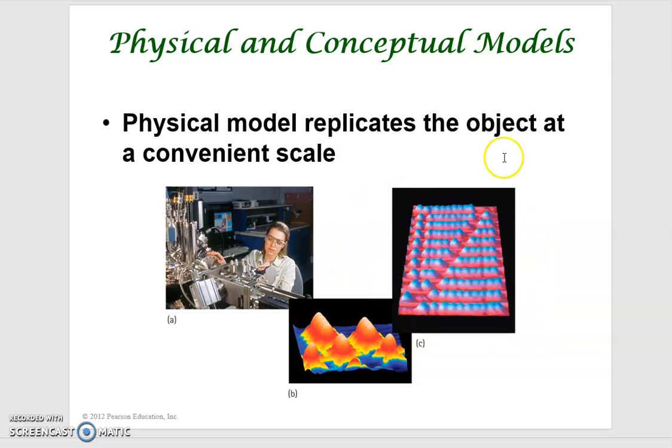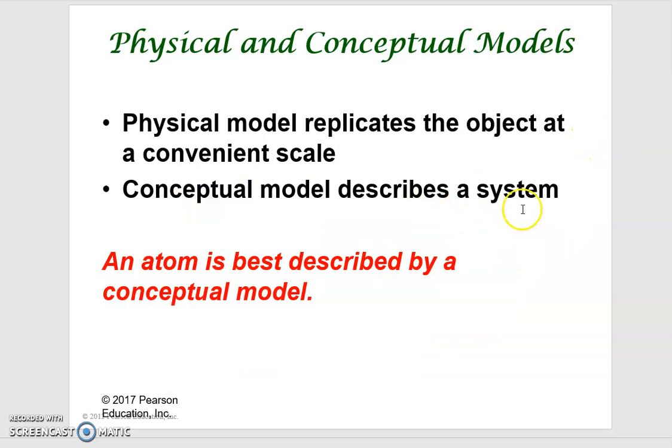But chemists propose the conceptual one based on the interaction rate and the mass and all other different kinds of properties, and it helps us to understand the system. So therefore, the more precise and accurate the conceptual model is, the more accurately we can predict the interaction of the system. So therefore, for an atom, an object which is so empty and so small to us, you should definitely use the conceptual model to describe that.